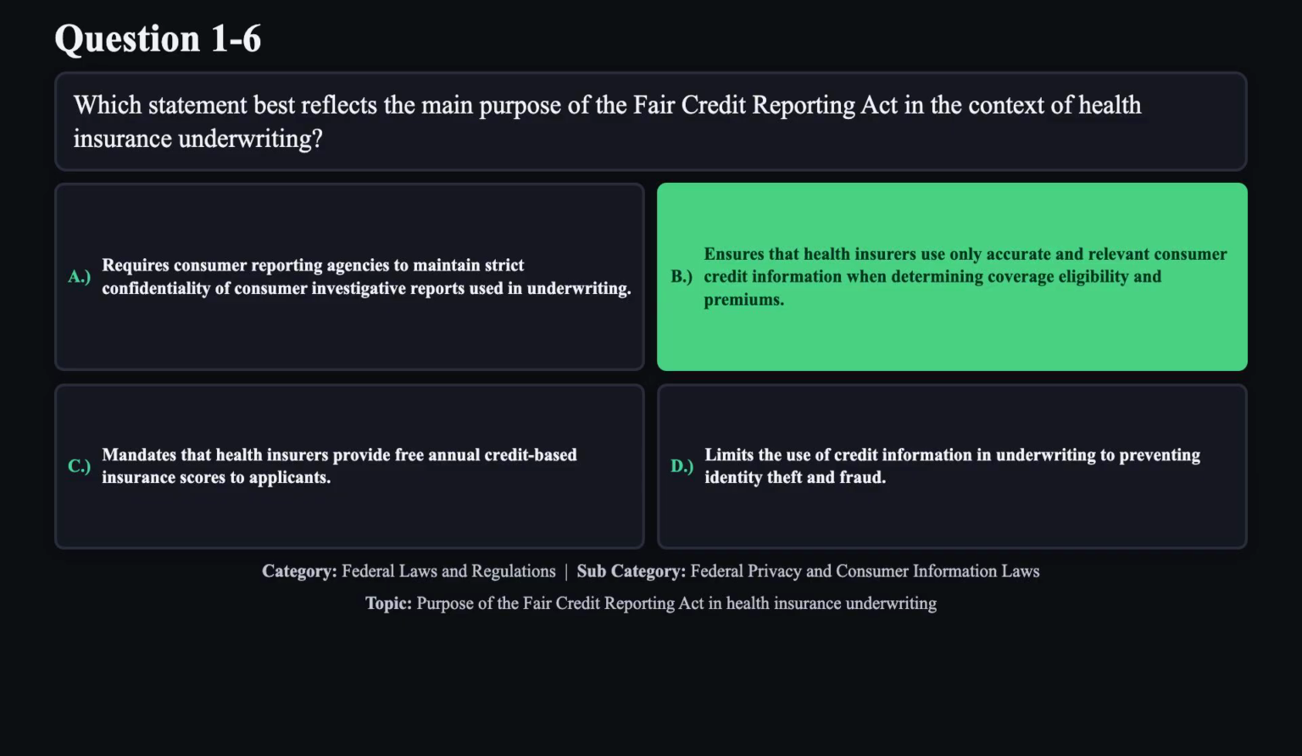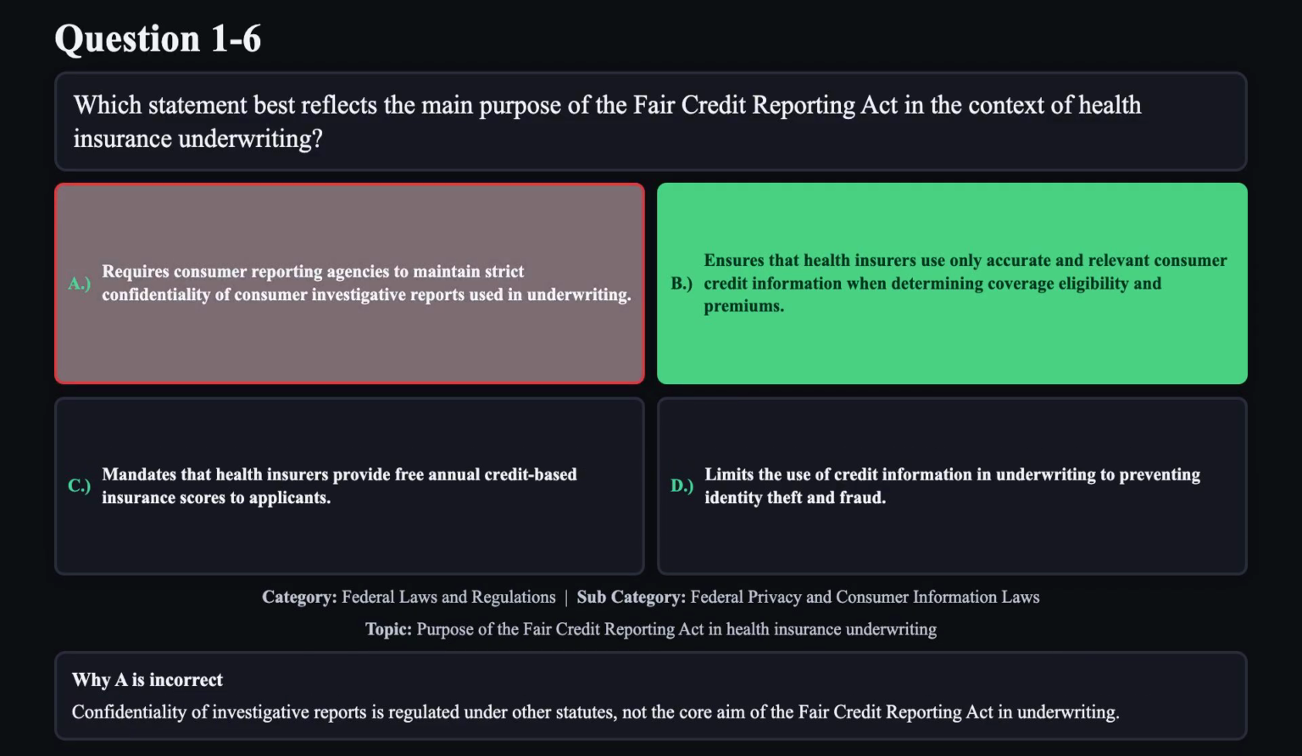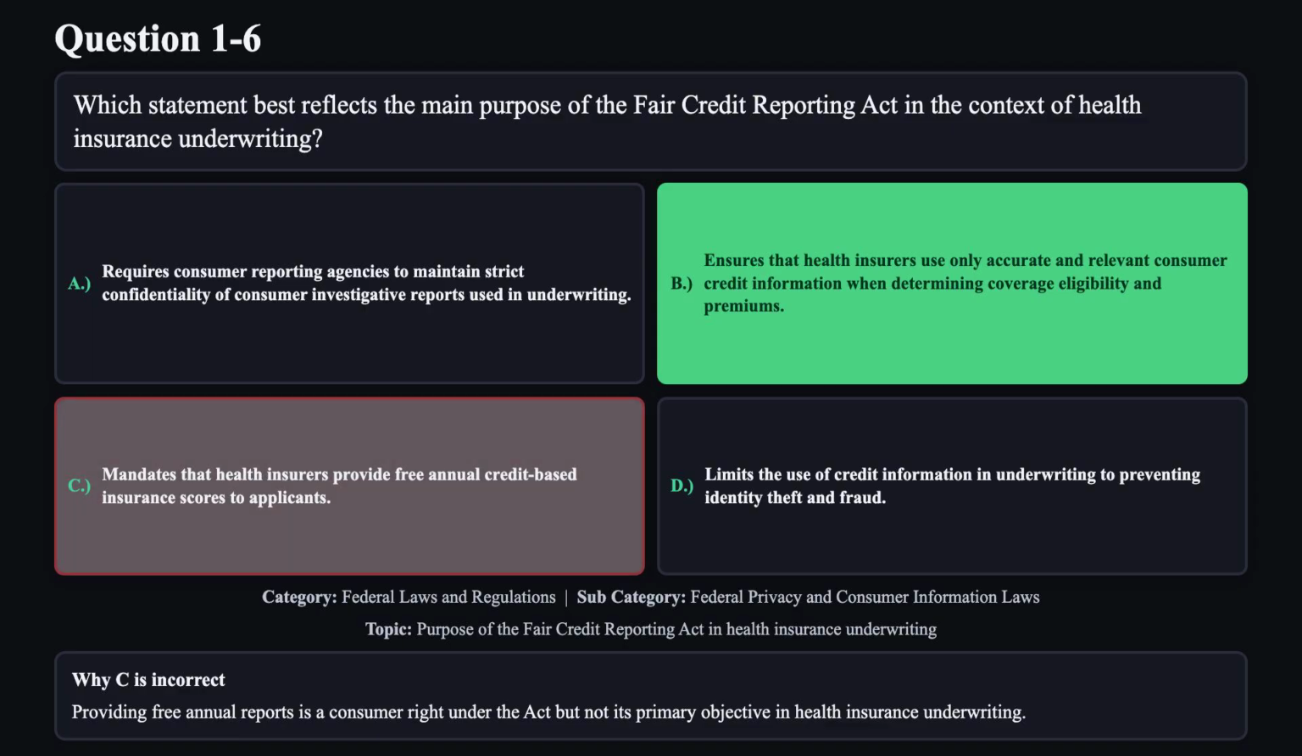The correct answer is B. The Fair Credit Reporting Act aims to promote accuracy, fairness, and privacy in consumer credit information, ensuring that health insurers base underwriting decisions on relevant and accurate data. Reason A is not correct. Confidentiality of investigative reports is regulated under other statutes, not the core aim of the Fair Credit Reporting Act in underwriting.